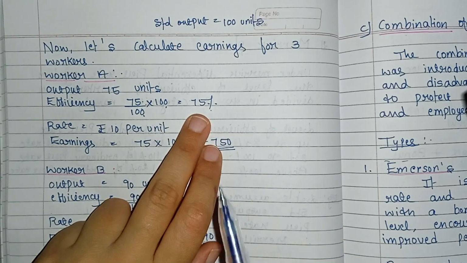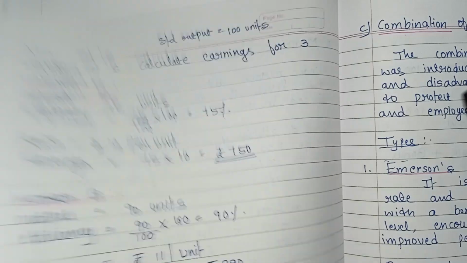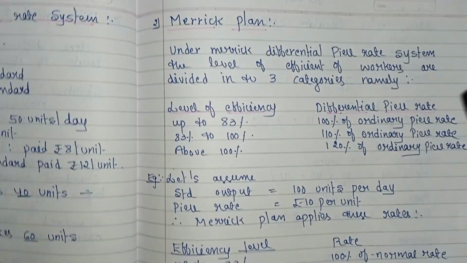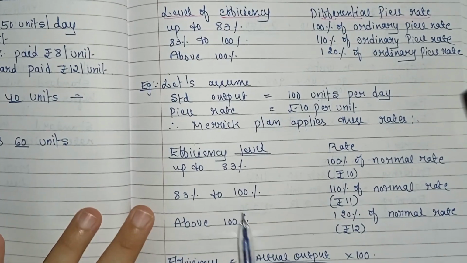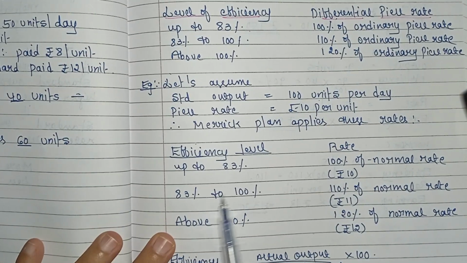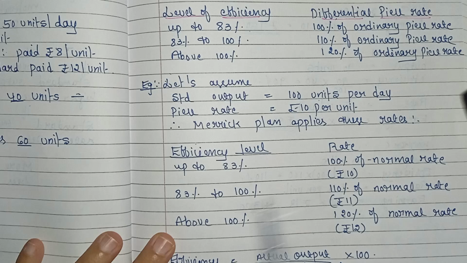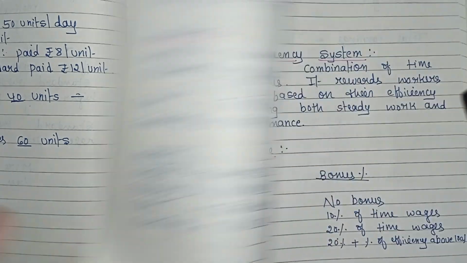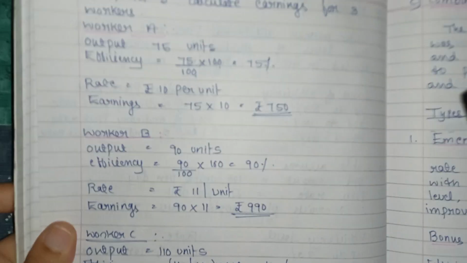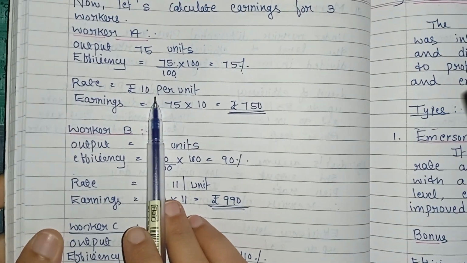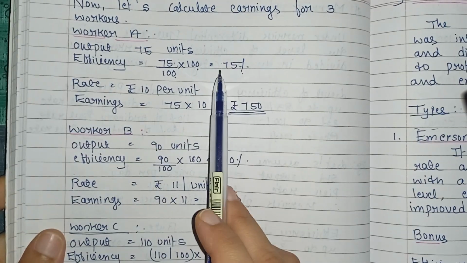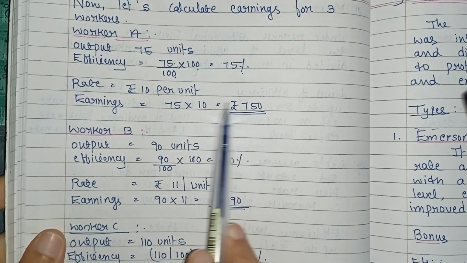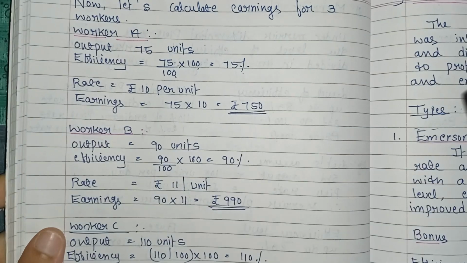So 75%. What is our rule? 75%, it is the level of efficiency, right? 75% falls between up to 83%, which means 100% of normal rate, that is rupees 10, is applicable. So the rate is rupees 10 per unit. Earnings is 75 units produced into the piece rate of rupees 10, so rupees 750 is the total earnings.